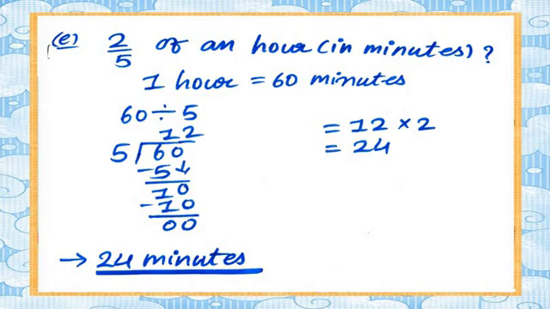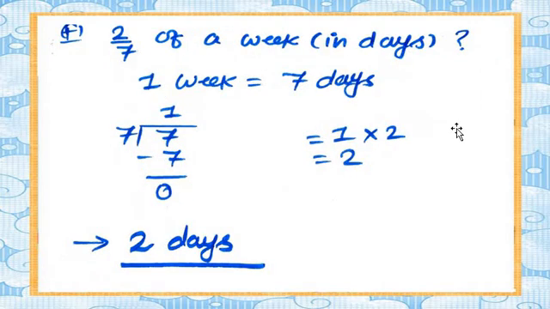Now we move on to question number F. Question number F is what? 2 upon 7 of a week in days. 1 week is equal to how many days, my dear students? 1 week is equal to 7 days.